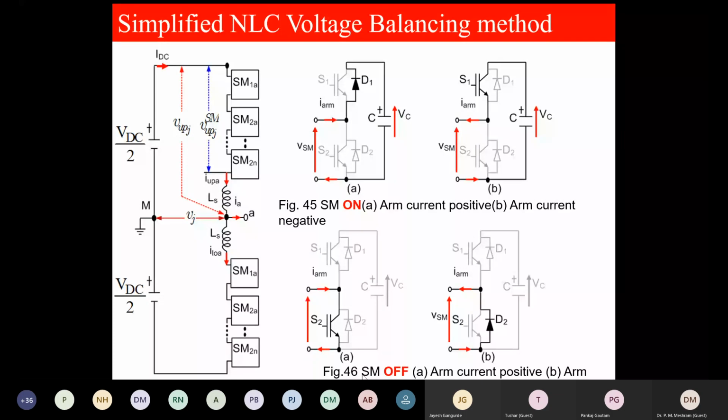Similarly, when the submodule is on, how do you know by which device the current flows? When positive, the current flows through the switch, and this is short, you will get 0 output here. When this is the negative arm current, we will get it from the diode, and this is again short, you will get 0. So identification of arm current is like this. Positive arm current is from left to right, negative arm current is from right to left.